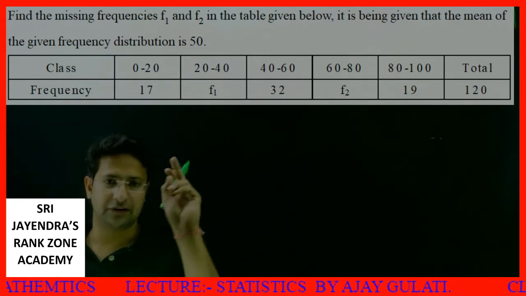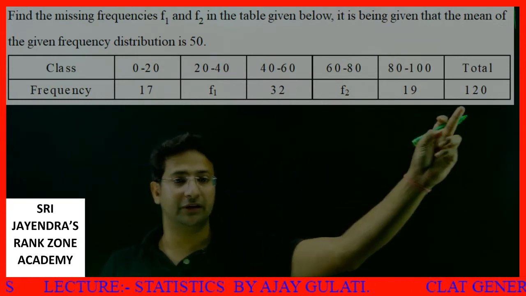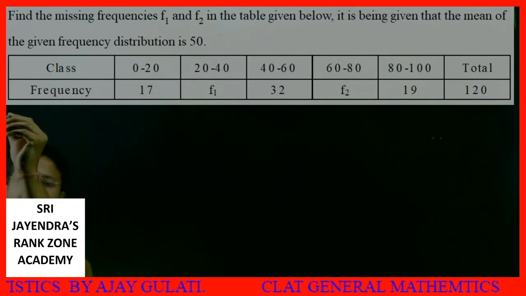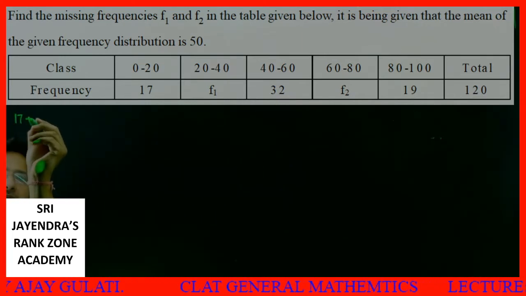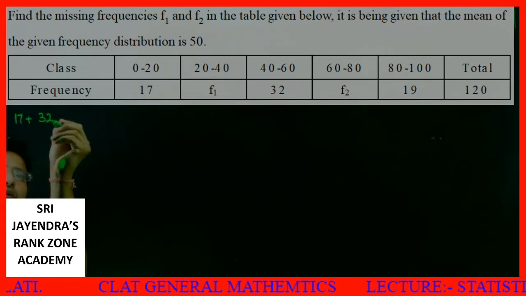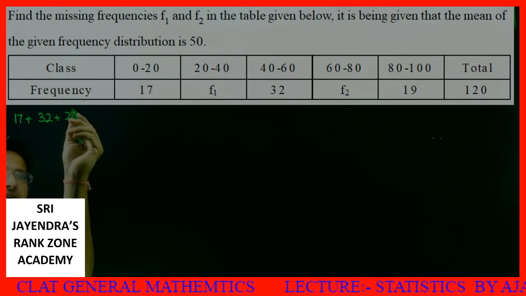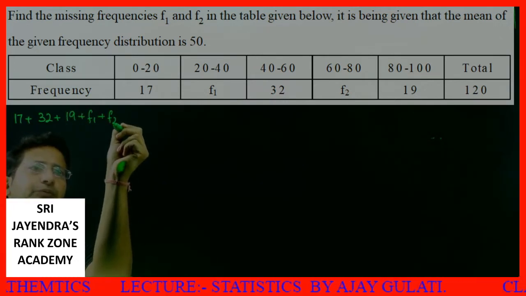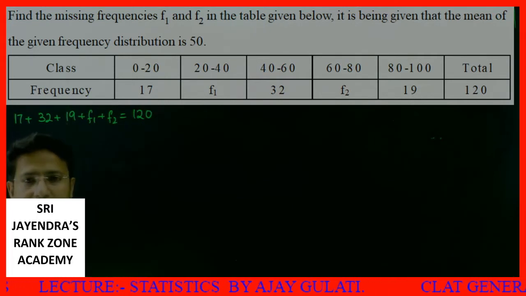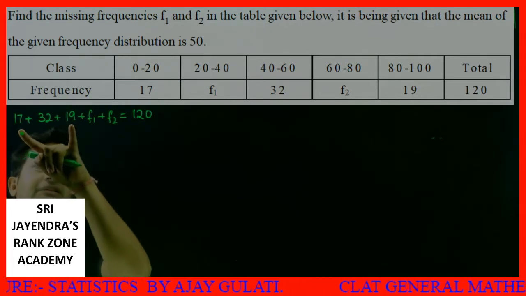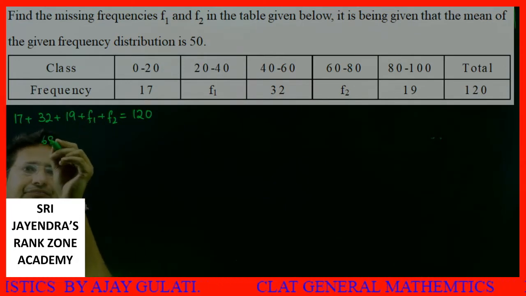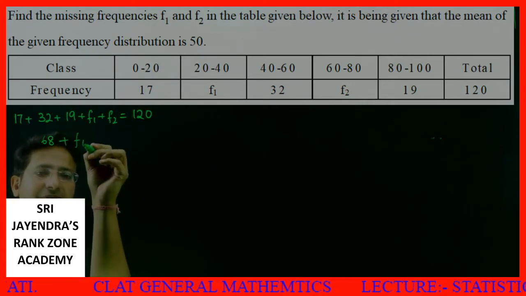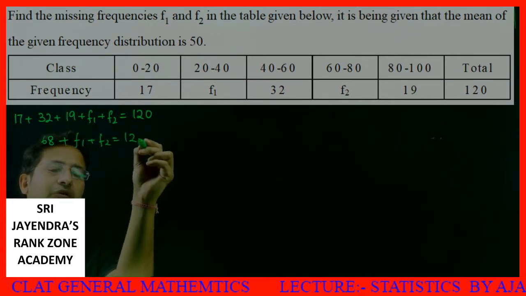How to do it? Look, first of all, we know how many values there are. The total is given to us as 120. So the first thing I'll solve is 17 plus 32 plus 19 plus f1 plus f2, which is equal to 120. 17 plus 19 is 36, 36 plus 32 is 68, plus f1 plus f2 is equal to 120.